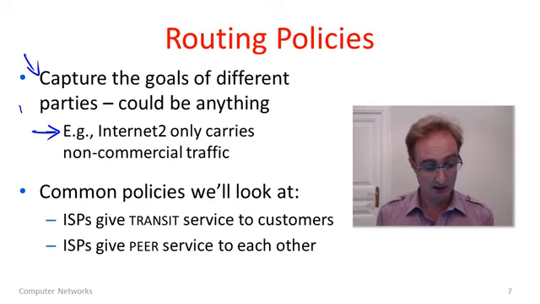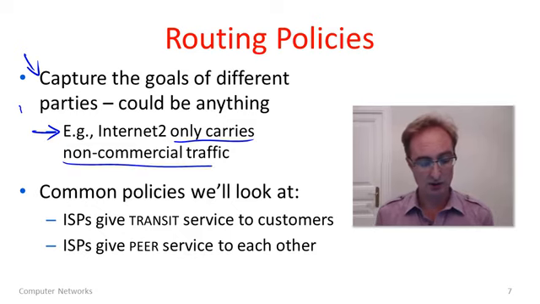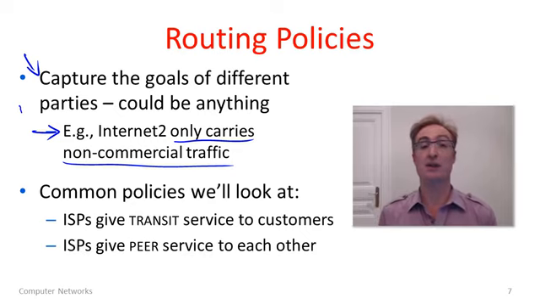Here's an example of a real policy. Internet2 is a research and education network in the United States that's used to connect universities. One of its policies is that it will only carry non-commercial traffic. So it will carry traffic between educational institutions, so UW to MIT and back, but it won't carry traffic from those educational institutions to commercial networks, so that we could all serve Google, for instance.